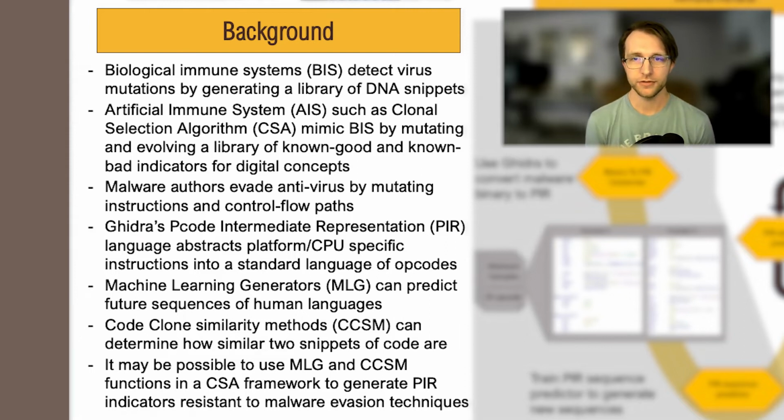Malware authors have a history of evading antivirus detection through different obfuscation methods. They can add null operations that do not affect the end result of the program. They can split strings into long, complicated generator functions, or encrypt the main body of the program with different cryptographic schemes. One of the tools used to analyze malware is the Ghidra reverse engineering program from the National Security Agency.